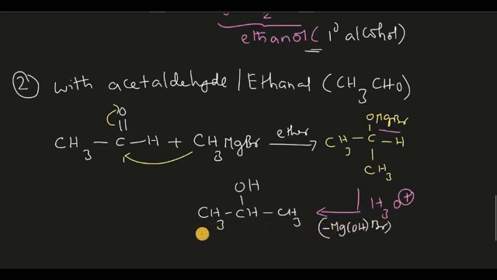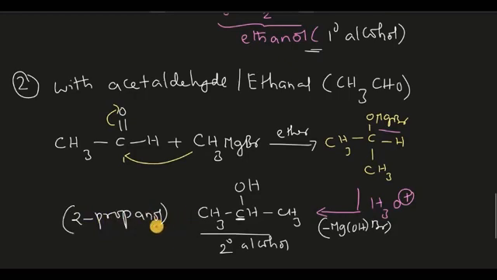If you observe this compound, this carbon is a secondary carbon, so this alcohol is a secondary alcohol. The compound obtained is propan-2-ol, or 2-propanol, isopropyl alcohol. Hope you understand this one. So what we have done here is we have got a secondary alcohol with acetaldehyde.